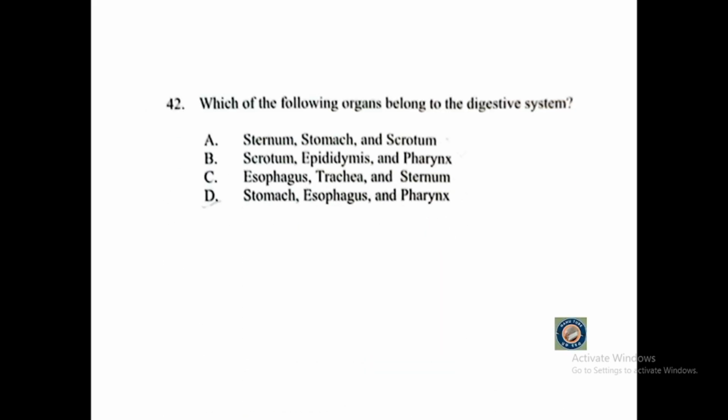Question number 42. Which of the following organs belong to the digestive system? A. Sternum, stomach, and scrotum. B. Scrotum, epididymis, and pharynx. C. Esophagus, trachea, and sternum. Or D. Stomach, esophagus, and pharynx.